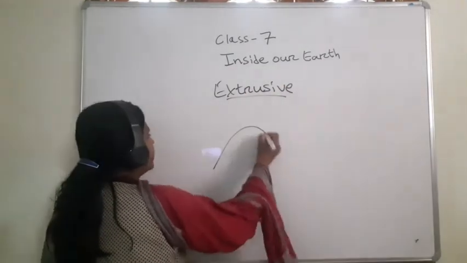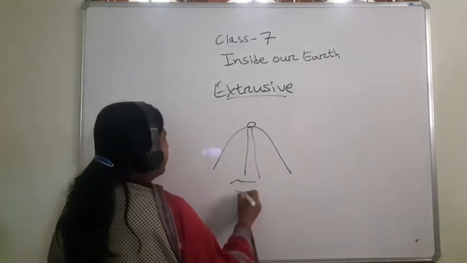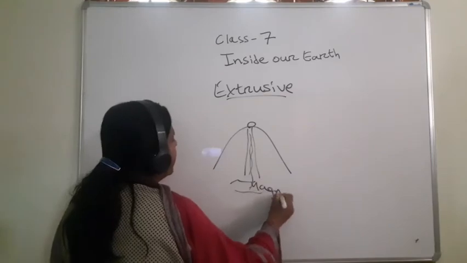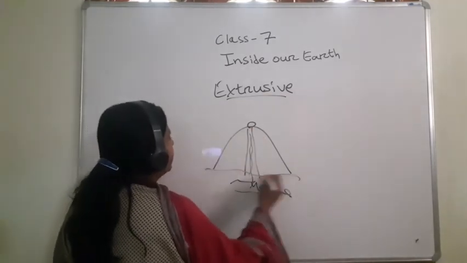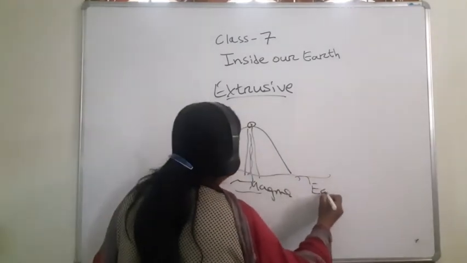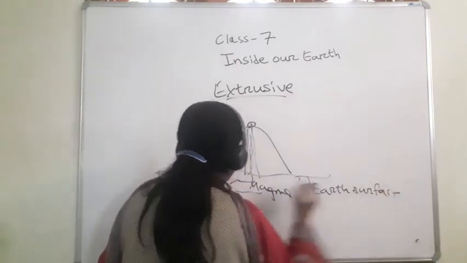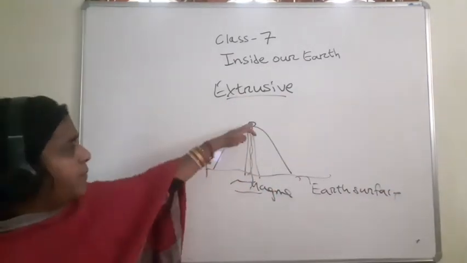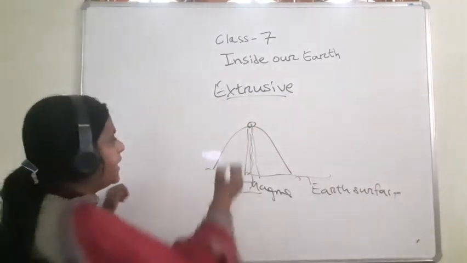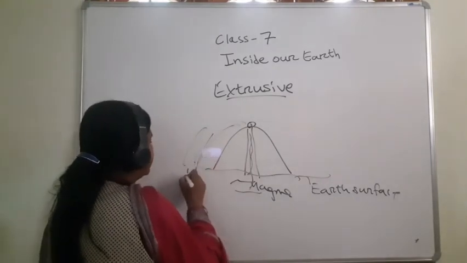See, this is a volcano, it has a windpipe, it has a crater. This hot molten magma, when it comes to the earth's surface from the volcano, from the crater, it flows down. This is the earth's surface. It bursts out of the crater and flows in this way across the earth's surface.